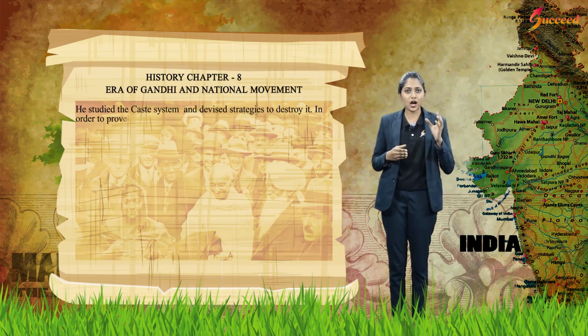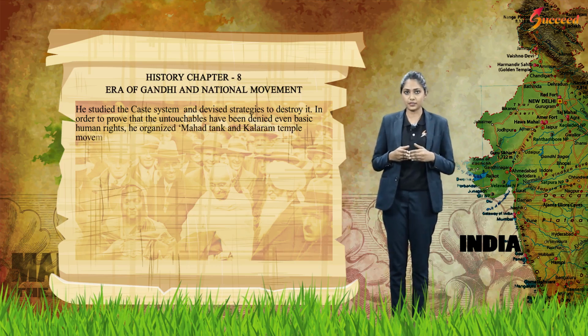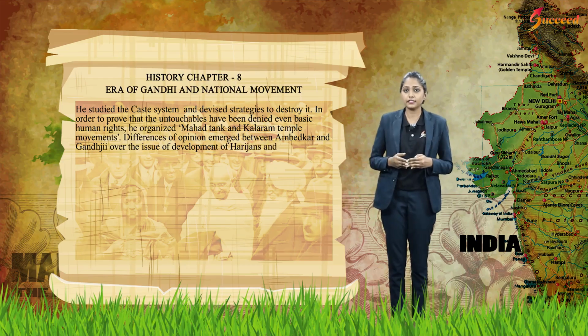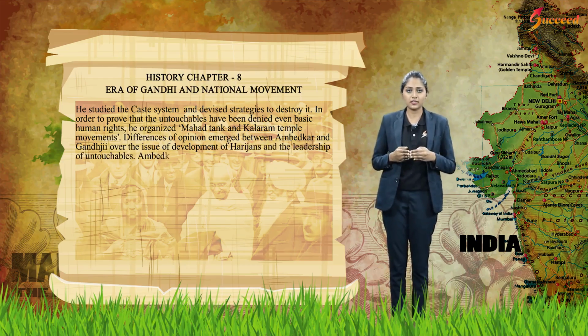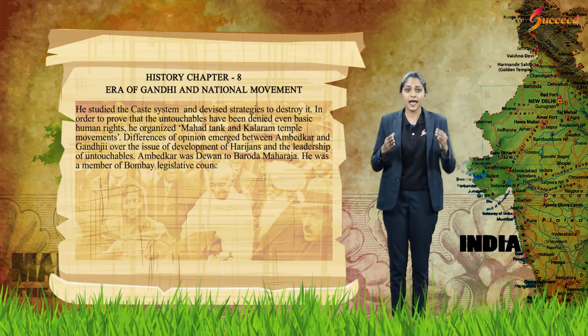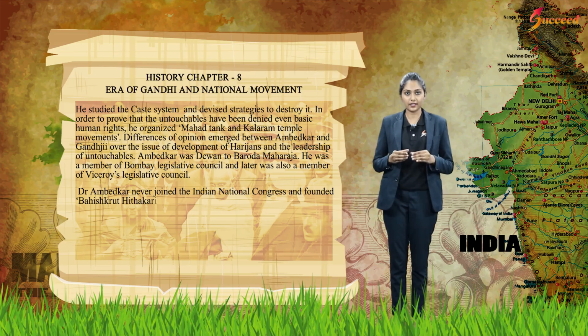In order to prove that the untouchables had been denied even basic human rights, he organized the Mahad and Kalaram temple movements. Differences of opinion emerged between Ambedkar and Gandhiji over the issue of development of Harijans and the leadership of untouchables. Ambedkar was a member of the Bombay Legislative Council and later also a member of the Viceroy's Legislative Council. Dr. B.R. Ambedkar never joined the Indian National Congress and founded the Bahishkrit Hitakarini Sabha and later the Swatantra Majdoor Party.